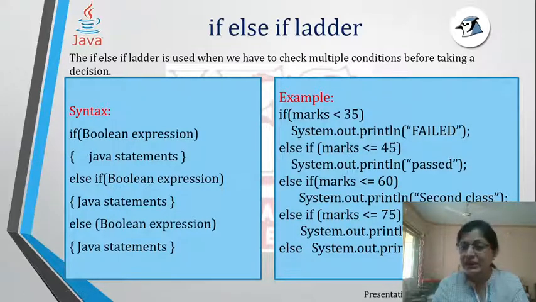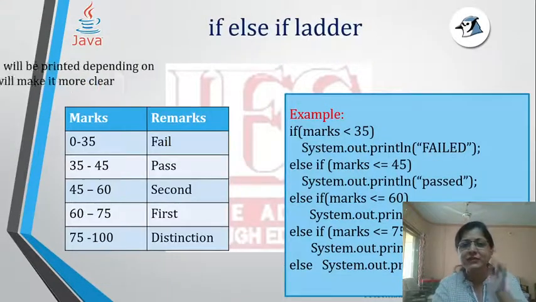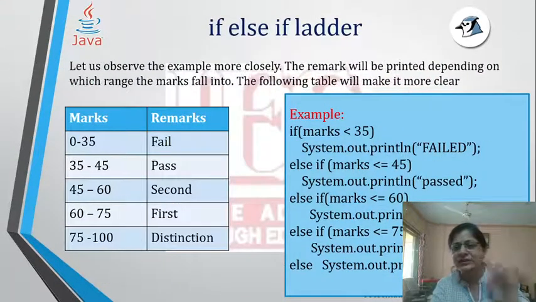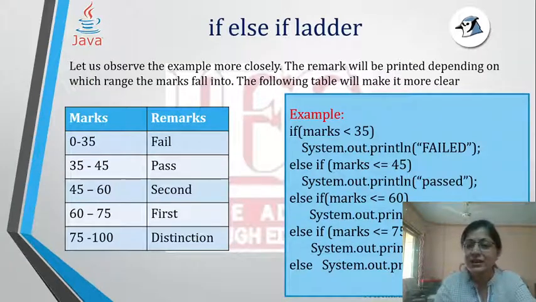So in effect, let us look closely at this if else if ladder, the same example. This block of code which I have given will work for this table in effect. Because see what is happening: we are checking if marks is less than 35, then print failed.